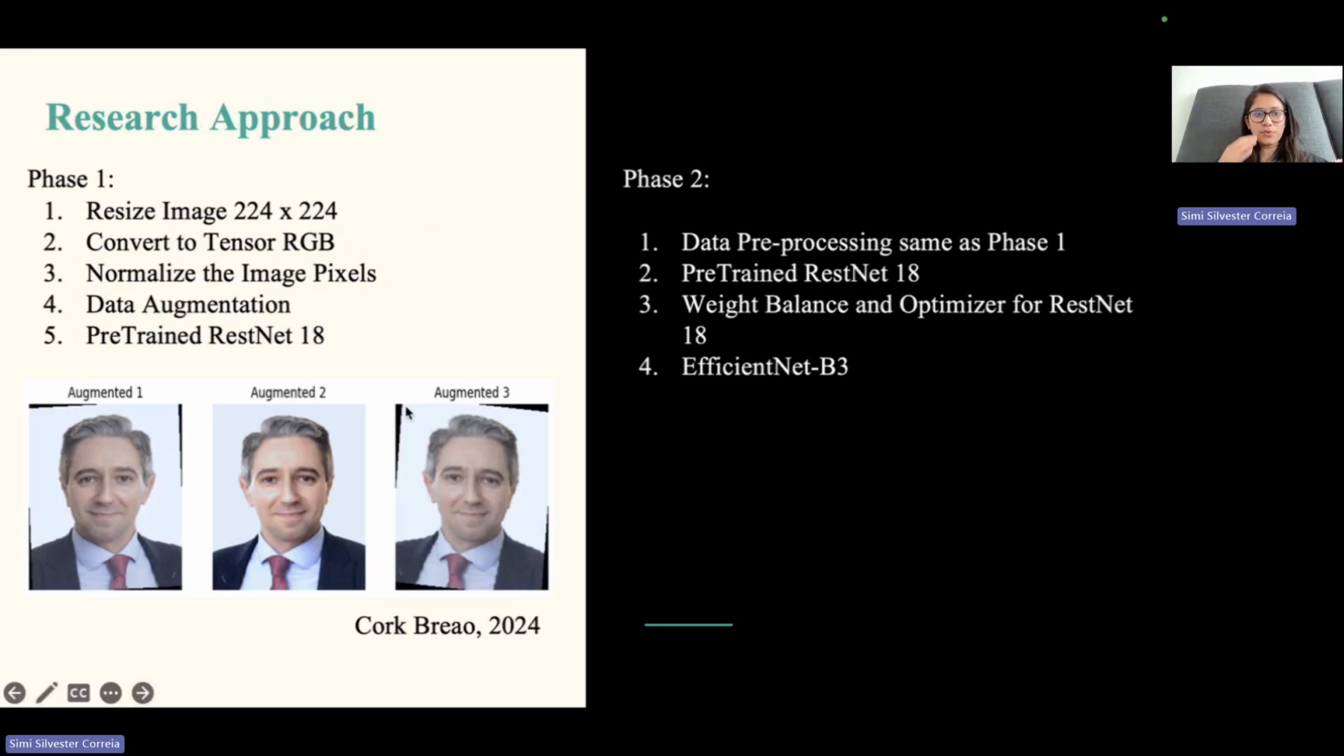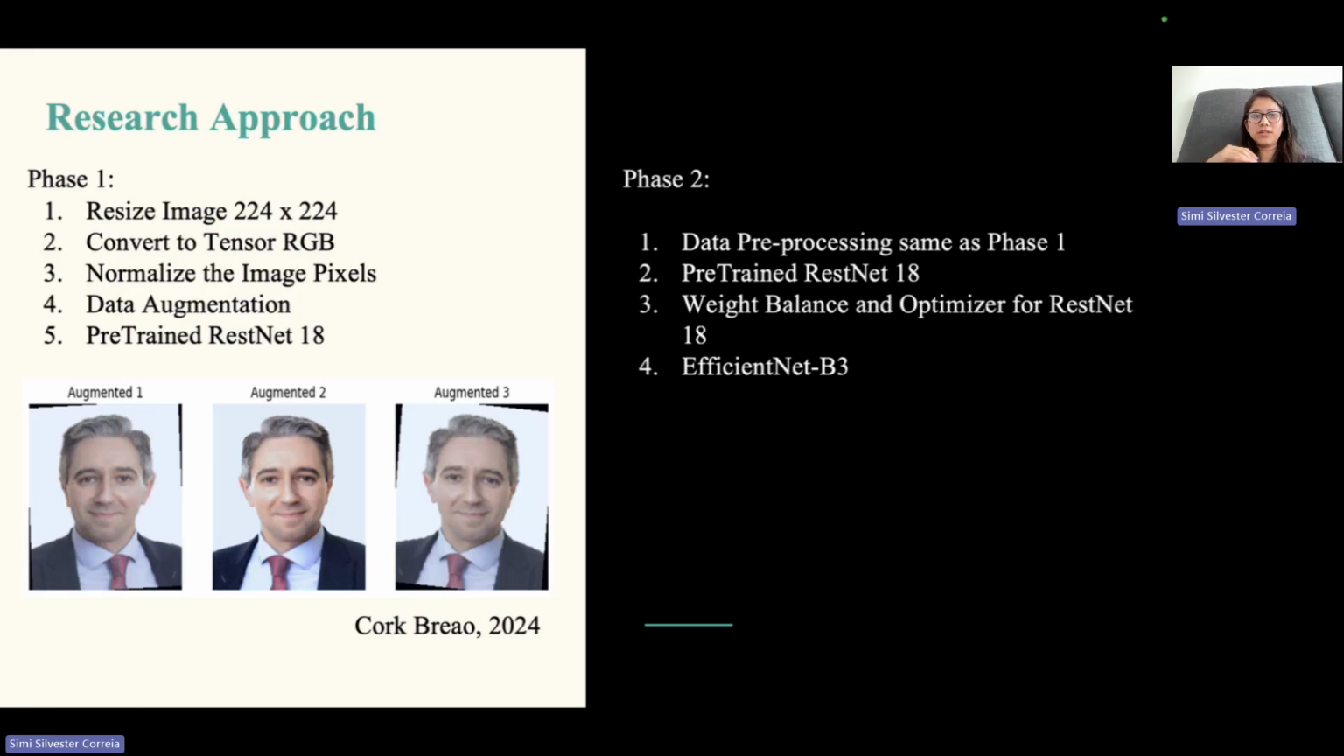Now, in the research approach, firstly, for phase one, I pre-processed the dataset. I resized the image into 224 by 224. Then I converted it to a tensor by red, green, and blue. And then I normalized all the pixels so that the model does not favor any particular pixel, and then used data augmentation, flip and rotate techniques, and then a pre-trained ResNet 18 model was built.